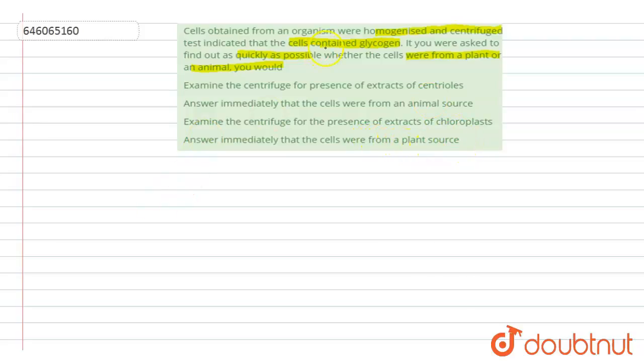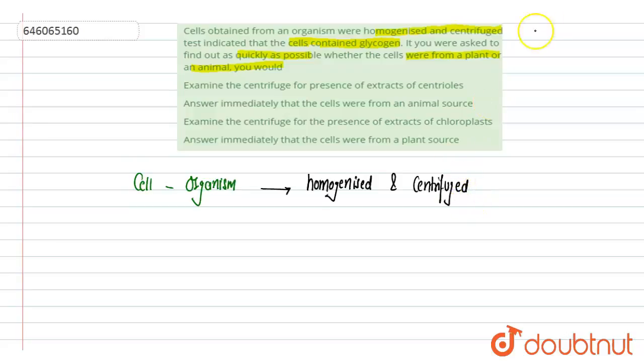So firstly we will understand our statement. They are saying there were cells they have obtained from an organism. They haven't mentioned whether these organisms were plant or animal, that was just simply organisms. These cells were homogenized and then centrifuged. Homogenized means breakdown occurs, and centrifugation occurs under the centrifugal force. And what they have found is that the cells contain glycogen. In the cells glycogen was present.